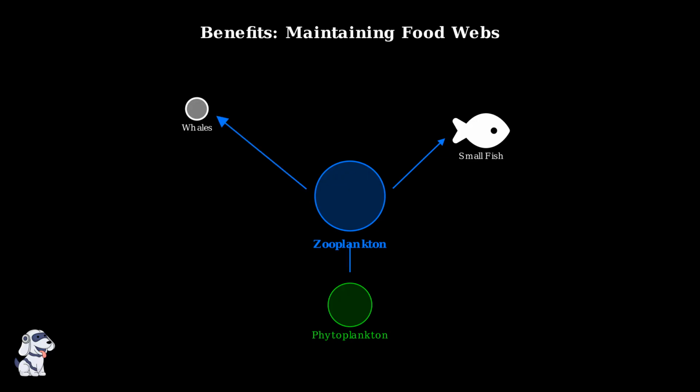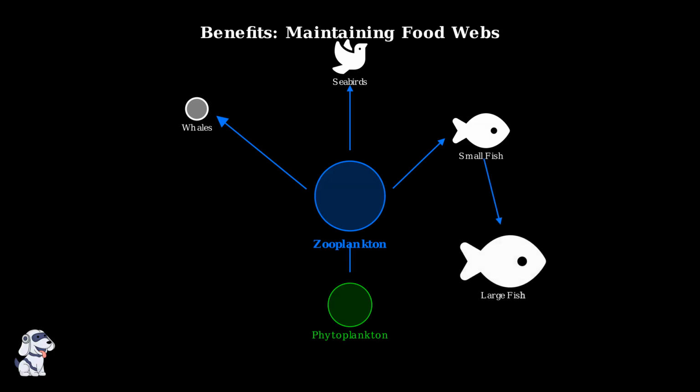Many marine mammals, including whales, rely directly on zooplankton for survival. Baleen whales can consume millions of zooplankton in a single feeding session, making them essential for whale populations worldwide. Seabirds also benefit from zooplankton, either by eating them directly or by feeding on the fish that consume zooplankton. This creates a complex web of interdependence throughout marine ecosystems.